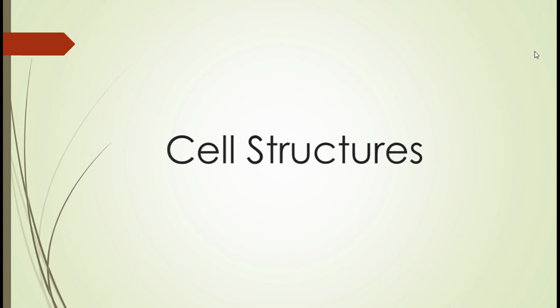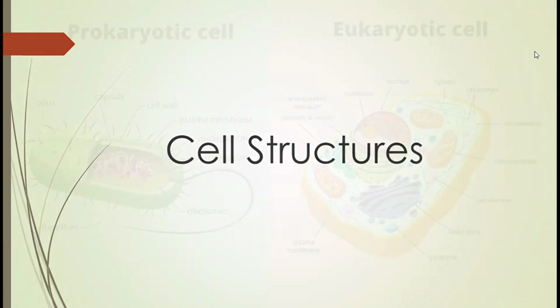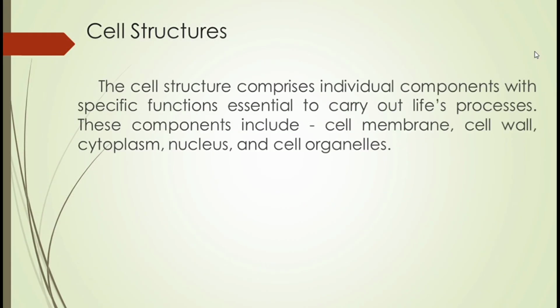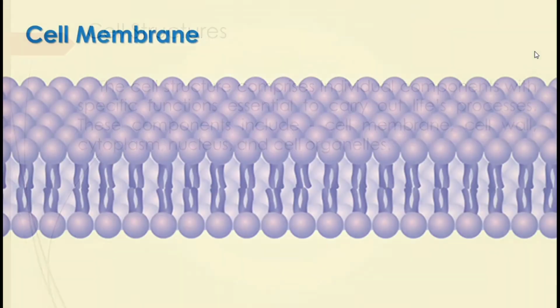So, let's now move on to cell structures. So, the cell structure comprises individual components with specific functions essential to carry out life's processes. These components include cell membrane, cell wall, cytoplasm, nucleus, and cell organelles. So, let's have first the cell membrane.